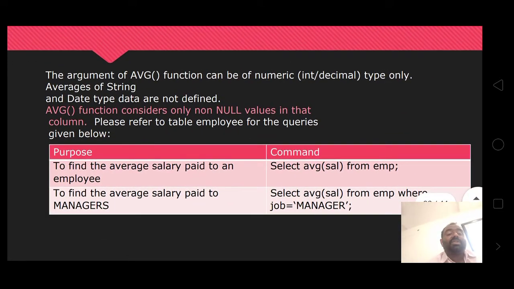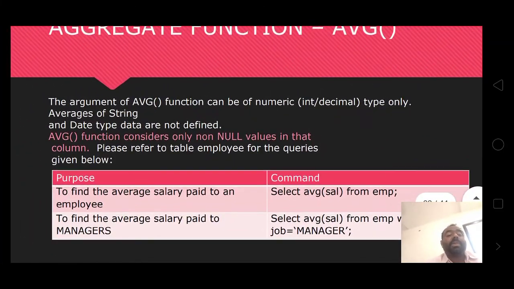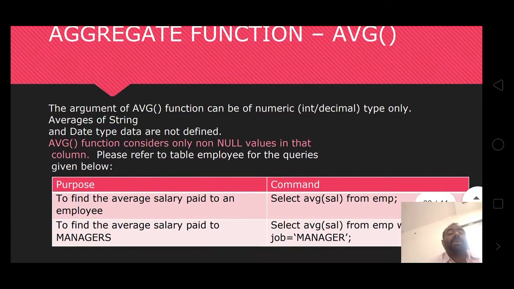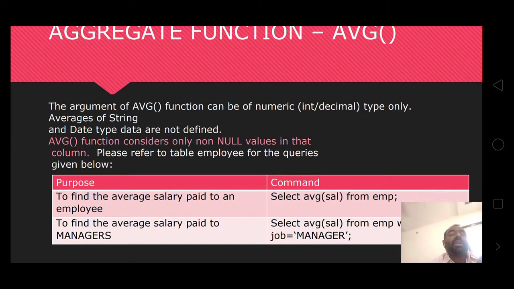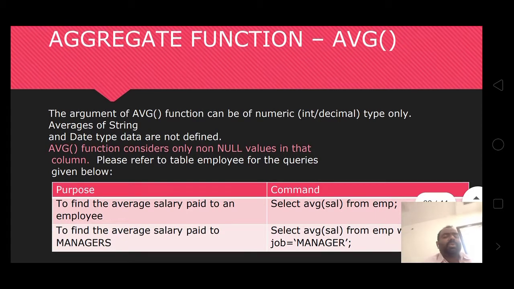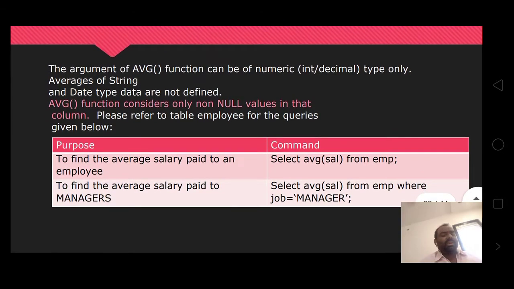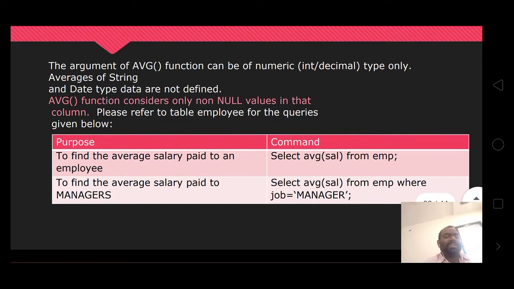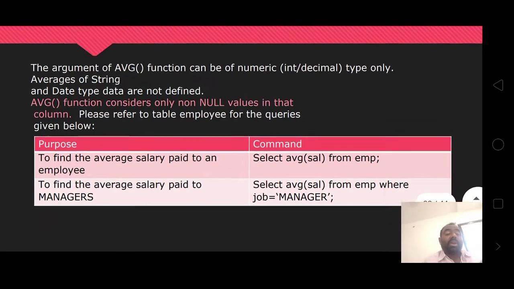The average is mainly used for students' purposes. You can take a table like student hall ticket number, name, father name, subject 1, subject 2, subject 3, the total, and the last one is average. Subject 1, subject 2, and subject 3 are given by us, and the total and average are given by the query or system.